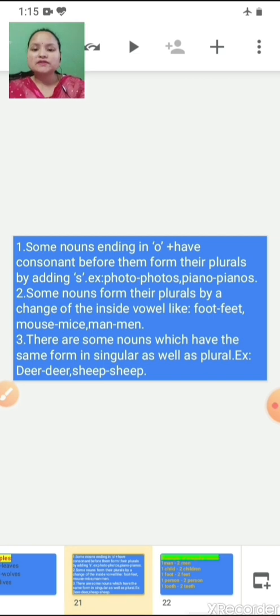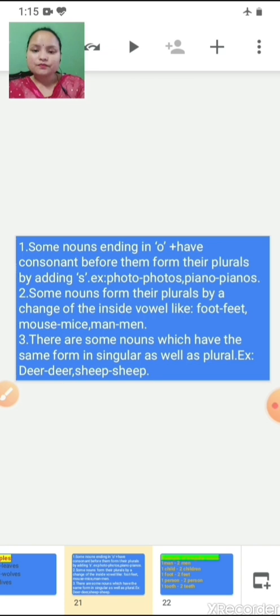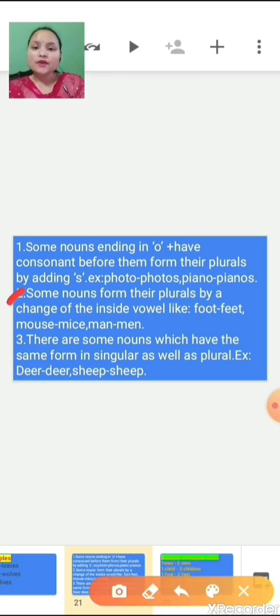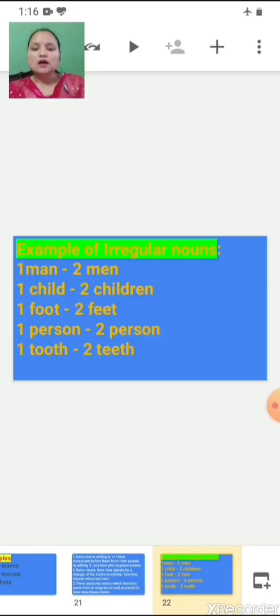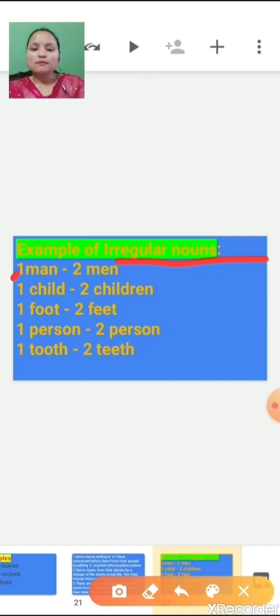Now what I said in the second sentence: some nouns form their plurals by a change of the inside vowel, like foot, feet. So these nouns are irregular nouns. One man, two men. Man is one man, but men means more than one man. Same, child is one child, but children means many children.